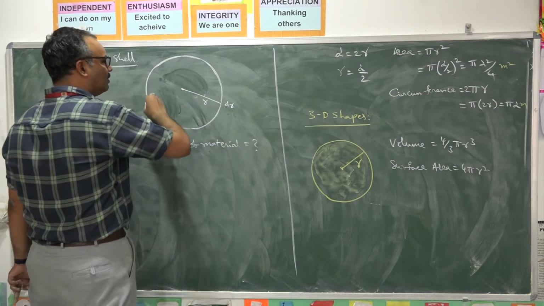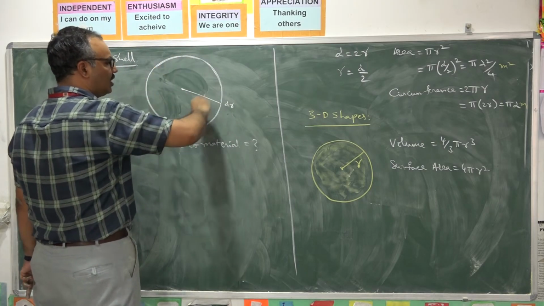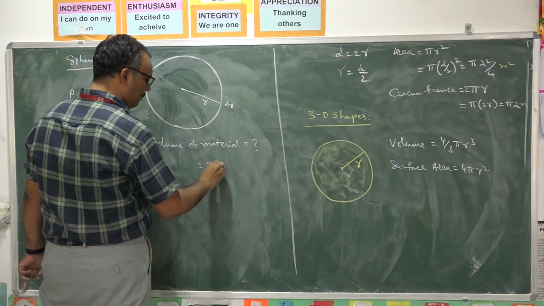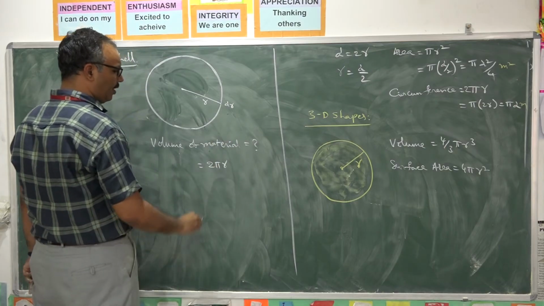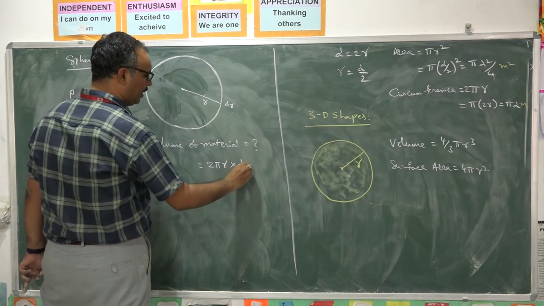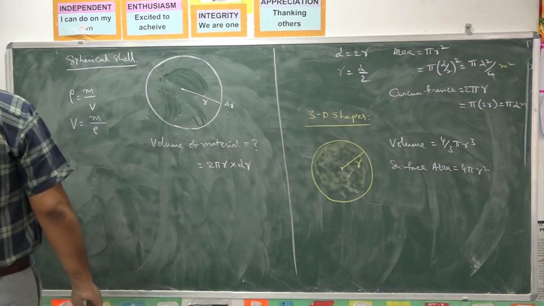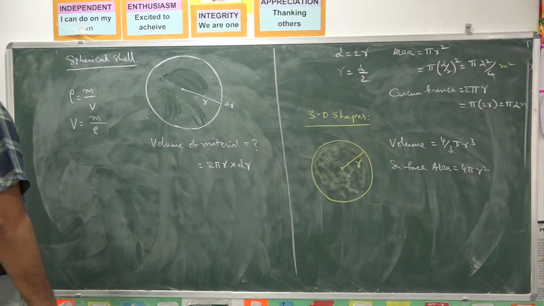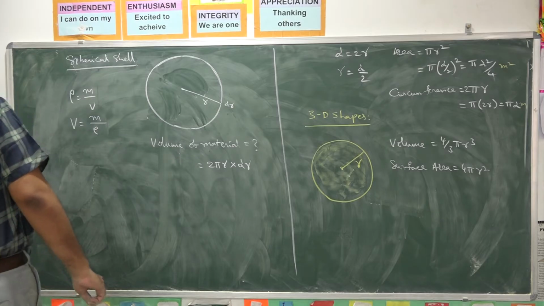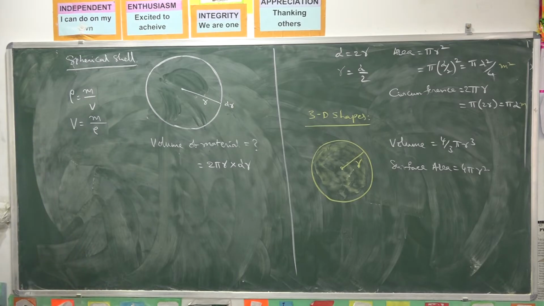What is its length? Length of this content? 2 pi r into thickness dr. 2 pi r dr will give the area in 2-dimensional.